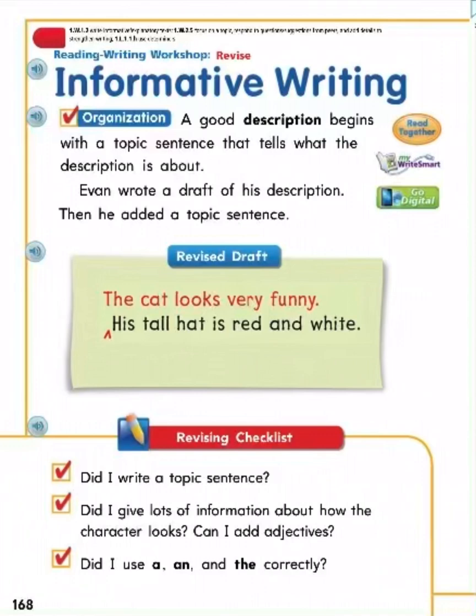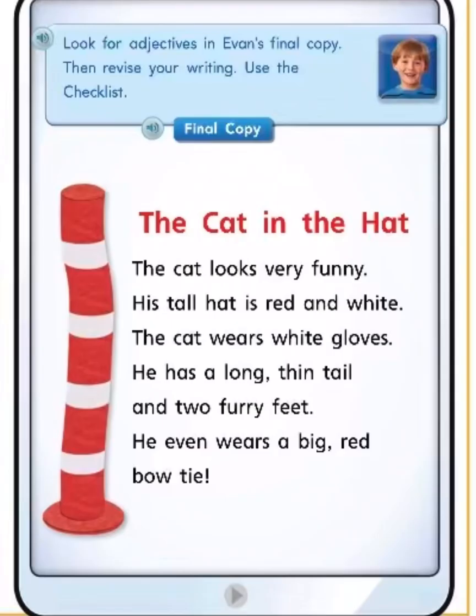Revising checklist. Did I write a topic sentence? Did I give lots of information about how the character looks? Can I add adjectives? Did I use a, an, and the correctly? Look for adjectives in Ivan's final copy. Then revise your writing. Use the checklist.